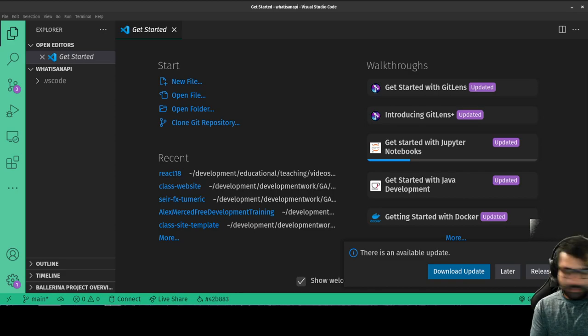AlexMercedCoder.dev. And what I want to do today is talk about what is an API. Okay? And the bottom line is that the word API is a very loaded term when it comes to being a developer. So it can be very confusing what is an API, what isn't an API, what do people mean when they say API, because it's used in lots of different ways.